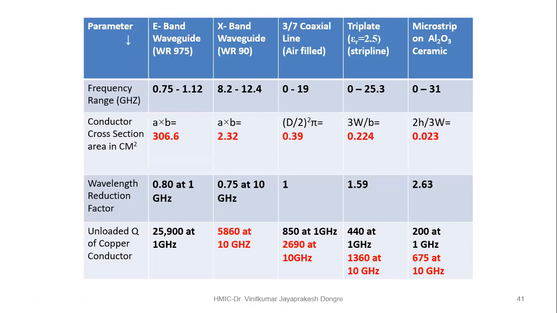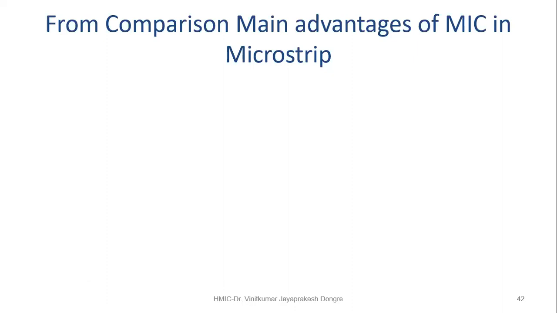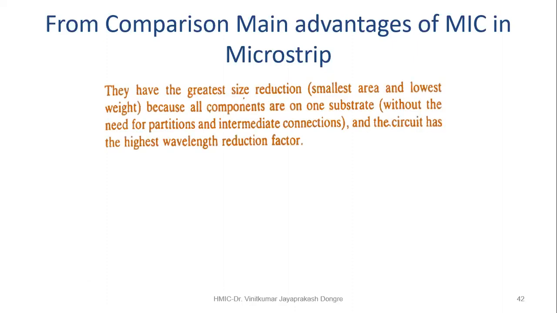So the quality factor of the waveguide is the largest. For the coaxial cable, it is intermediate, and for the microstrip line, it is less. In terms of losses, the microstrip line has more loss as compared to the waveguide. This is the advantage of the waveguide: the losses are less, and the power handling is also huge. So this is the comparison.